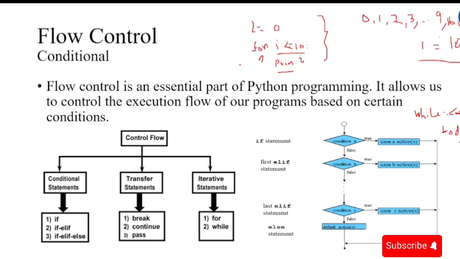And then we have the transfer statements. We'll do much on this in a practical, and we'll be able to understand more on it. Then we have the transfer statements, whereby we have the break, continue, and pass.